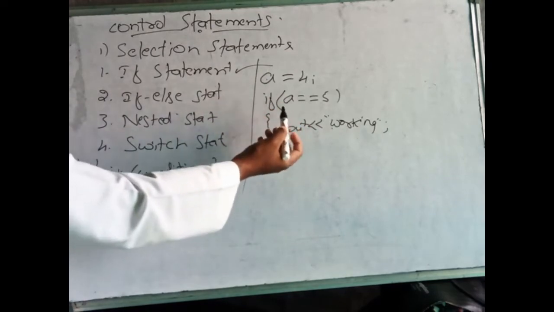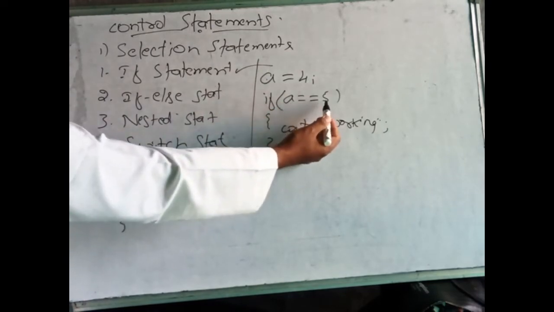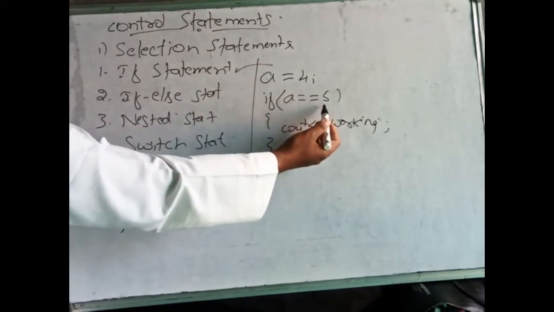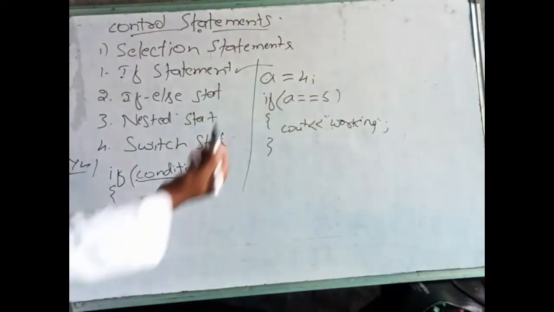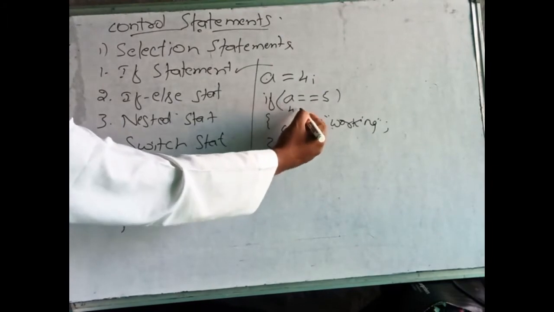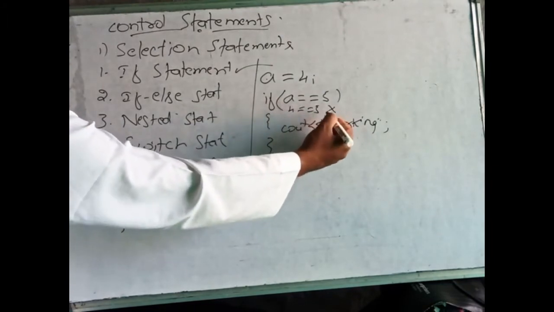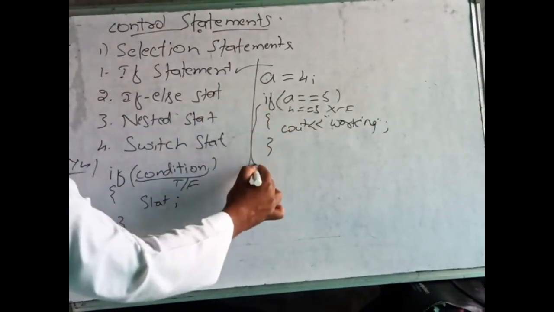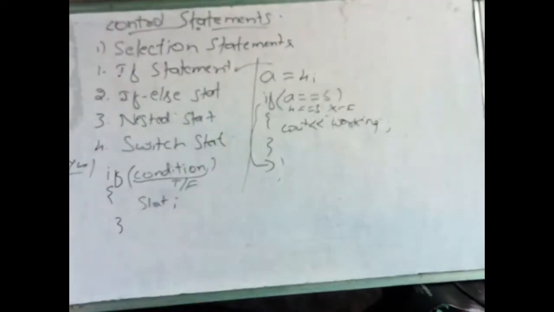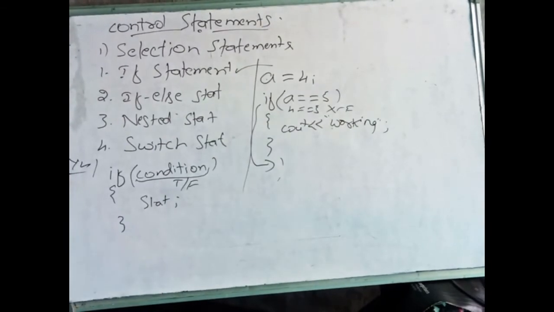It will check the condition, the value of a is compared with 5. If it is true, then only it will execute this one, otherwise it will not. Here the value of a is 4, and 4 is equal to 5 is false, so it will not execute this; it will come out and execute the rest of the statements. This is about the if statement. Clear? Now we will see the next one, the if else statement.